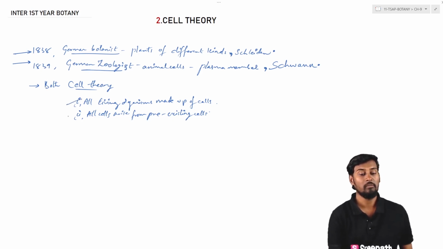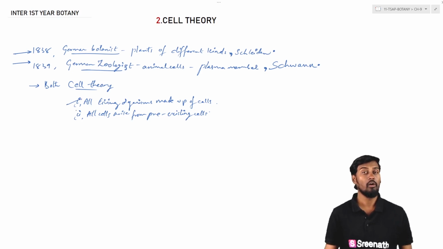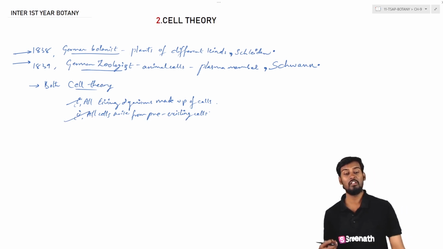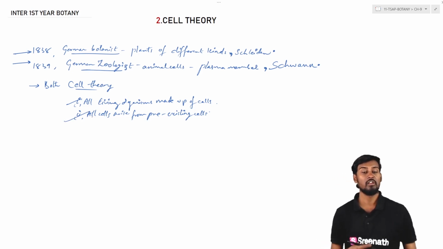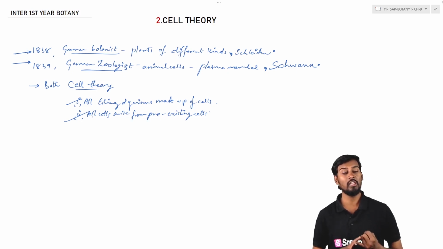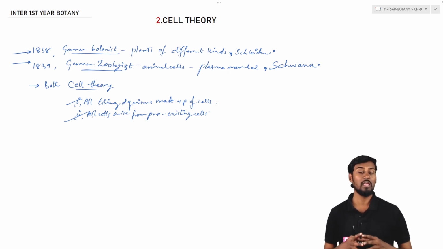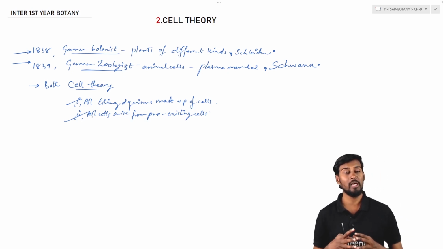Next వచ్చేసి మనకు all the cells which are formed within the body or for the generation of new organisms, all the cells are formed from the pre-existing cells. అంటే దాని అర్థం మనకు ఏవైతే cells ఉన్నాయో, the cells are formed from the pre-existing cells. So that is about the cell theory. First one, all the living organisms are made up of cells. Second one is that all the cells arise from the pre-existing cells. So this is about the cell theory and how they explain the process.